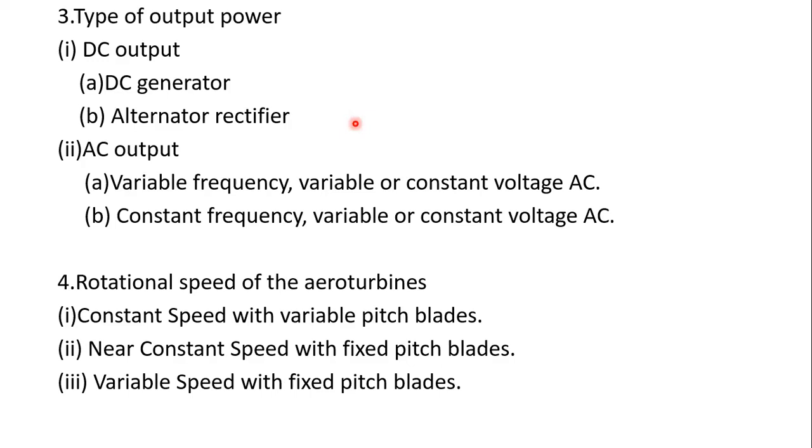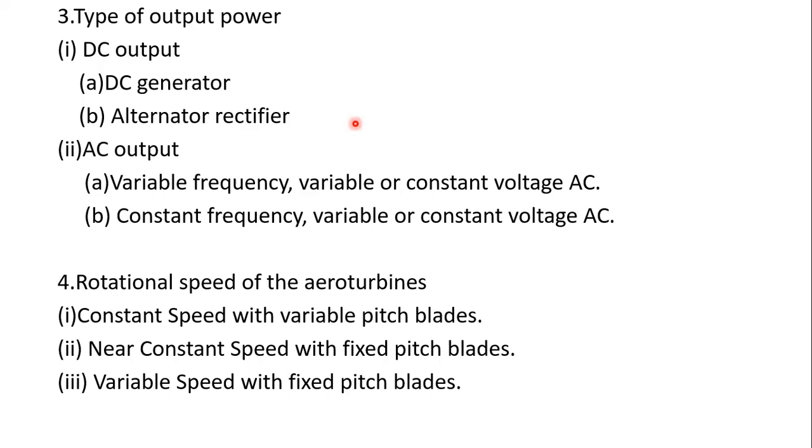Okay, so under DC output there are also some subclassifications, like the DC generator. What is the type of generator we are using? According to this, there is DC output. That means while we are getting the DC output, we can choose the type of generator we need for that application. The first type is the DC generator and the second type is the alternator rectifier. These two can work with DC output.